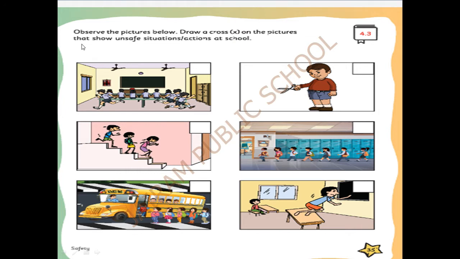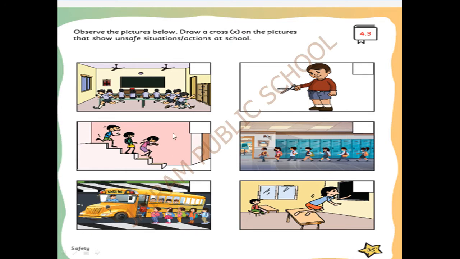Observe the pictures below. Draw a cross on the pictures that show unsafe situations or actions at school. Okay, here we have given you many pictures.